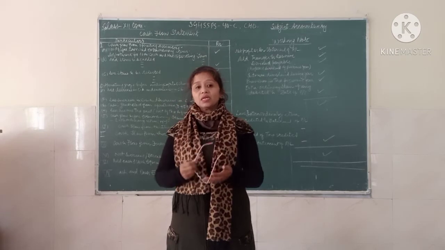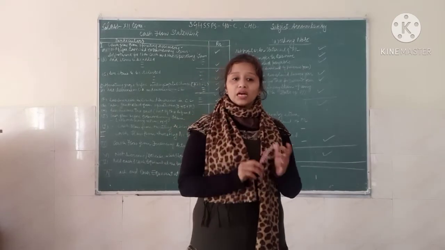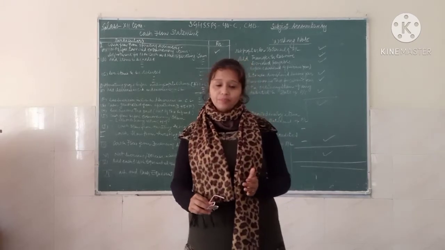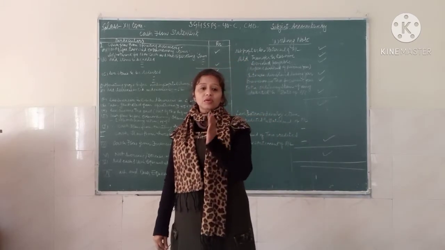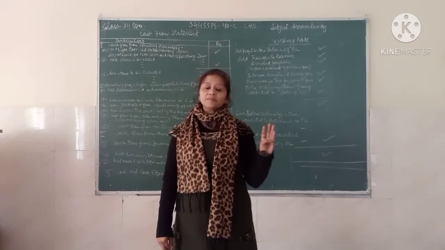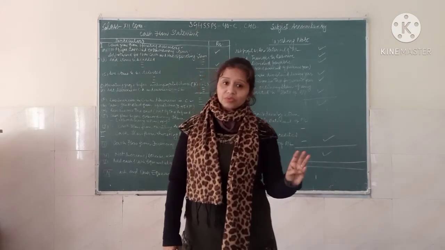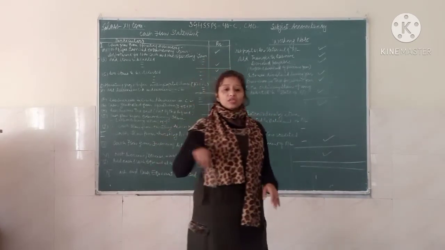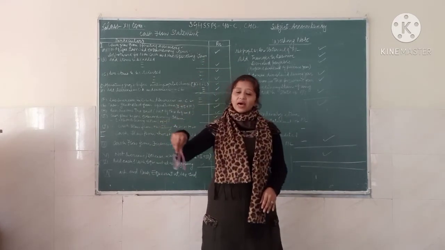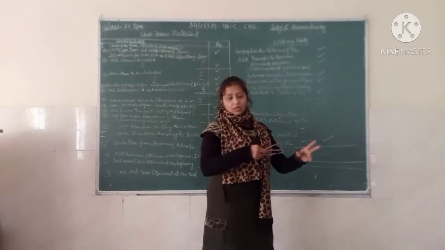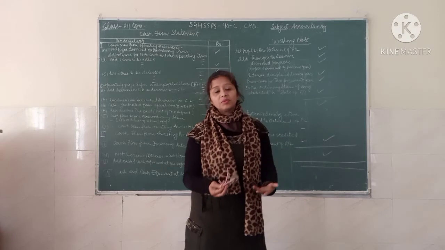And I am repeating it, for noting down the cash flow or just to make a cash flow statement, you have to concentrate on the 3 basic heads of the cash. That are the operating activities, then the investing activity and the financing activity. It means all the cash is actually moving in an orbit. Either it is an operating activity, the cash will be either an inflow or an outflow.